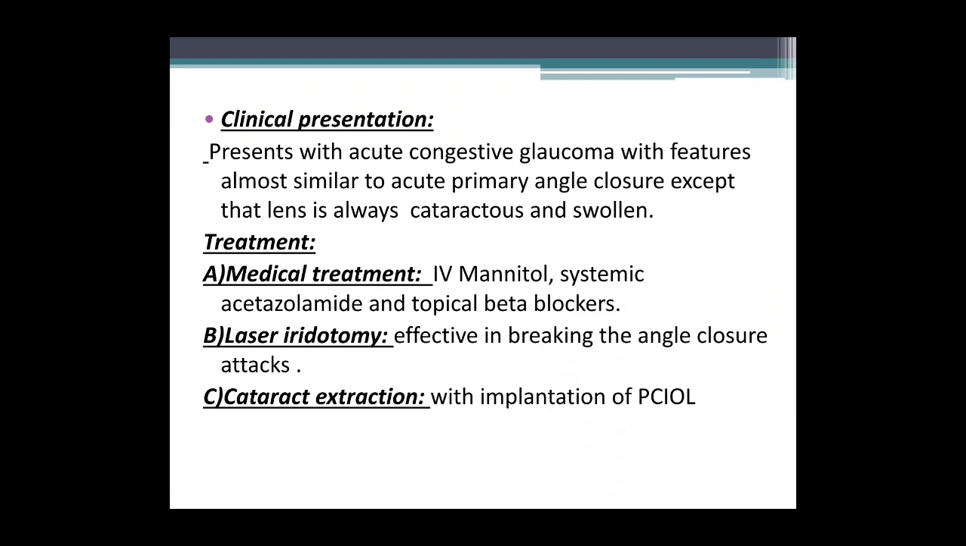Treatment in phacomorphic glaucoma should be immediate, and it consists of medical treatment to control the IOP by IV mannitol, systemic acetazolamide and topical beta blocker. Laser iridotomy may be effective in breaking the angle closure attack. Cataract extraction with implantation of PCIOL, which is the main treatment of phacomorphic glaucoma, should be performed once the eye becomes quiet.